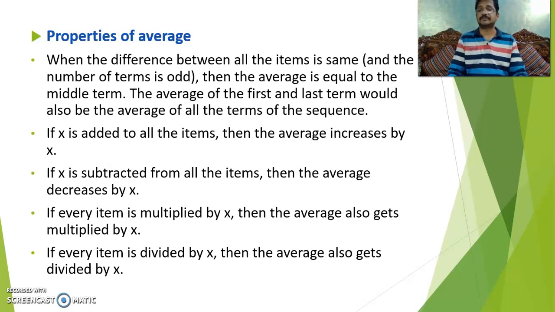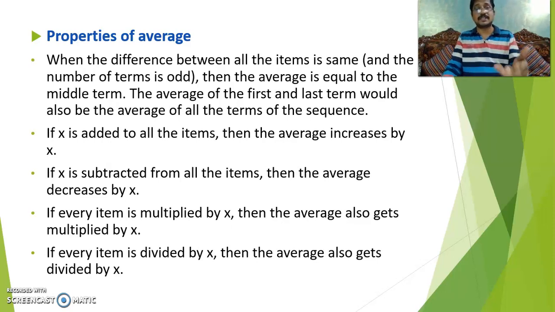Clear? Okay. Now I'm taking the same example: 1, 2, 3, 4, 5, 6, and so on up to 11. Here 11 is an odd number. We arrange it in ascending order, 1 to 11, so the middle term is of course 6, and 6 is the average.